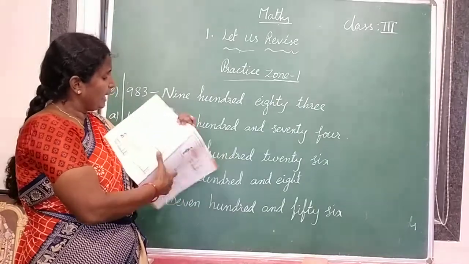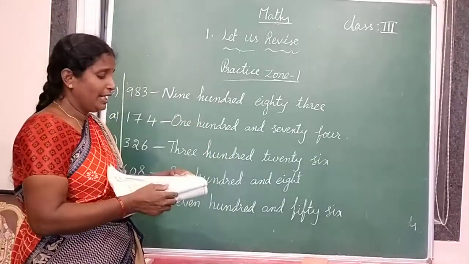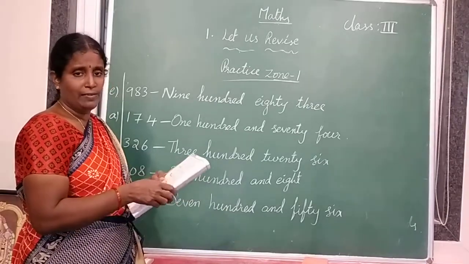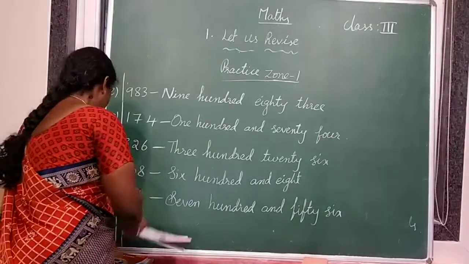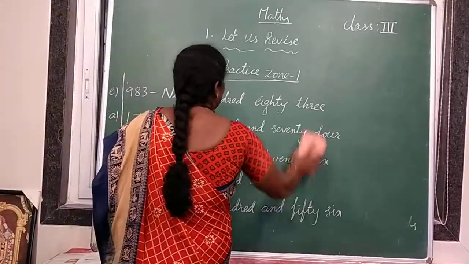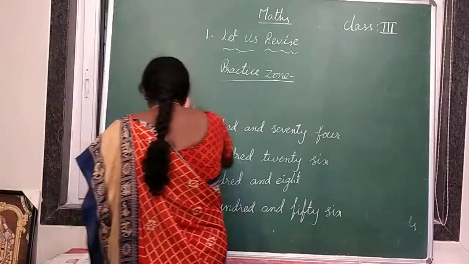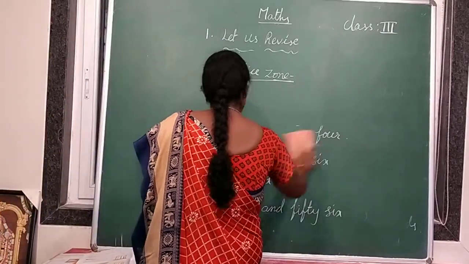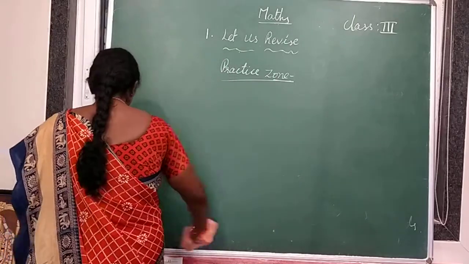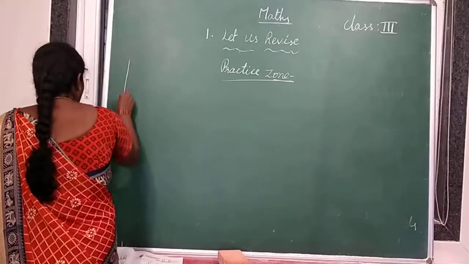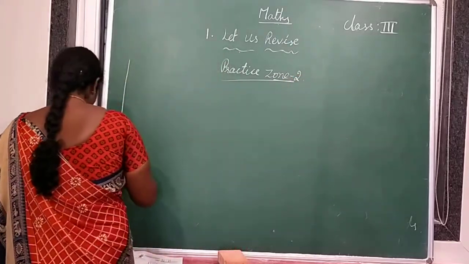So we have to write the place values of those underlined digits. Already I explained how to write the place values of the digits. So now take out your textbooks, close your classwork. Practice zone 2 and 3 in textbook only. So take pencil and textbook. Open textbook. Practice zone 2, place values.